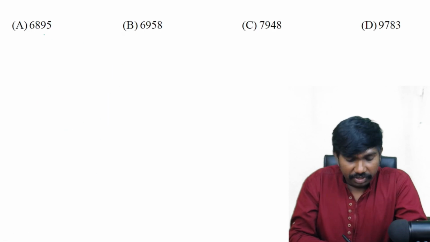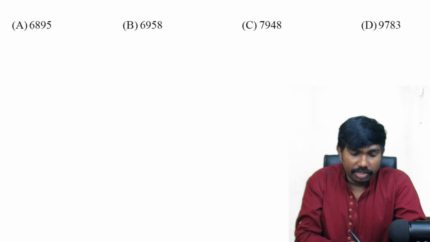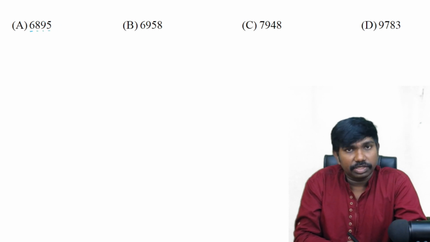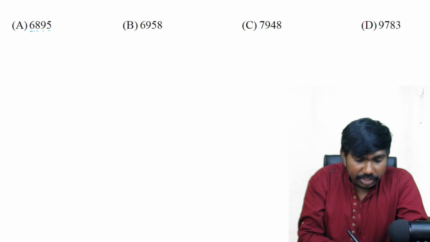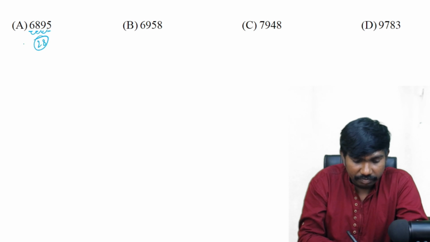Next one. So if the number size is very big, instead of dealing with the squares or cubes or product or the digit, it is better to use the digit operations. Okay, let us check the digit operation. 6 plus 8 plus 9 plus 5 is how much? 6 plus 8 14 plus 9 23 plus 5 28 is the sum of the digits.